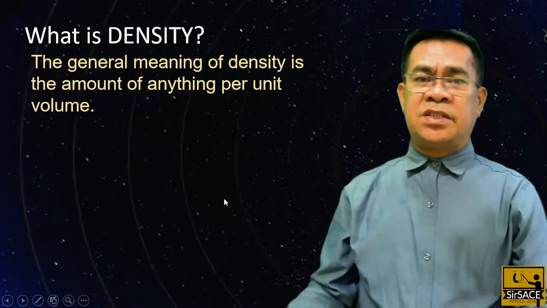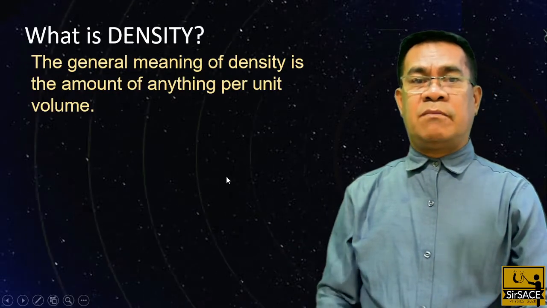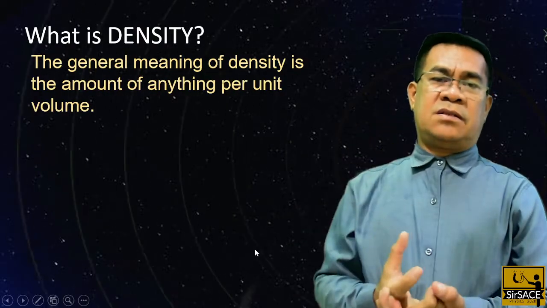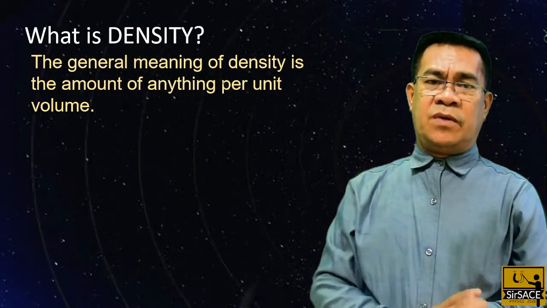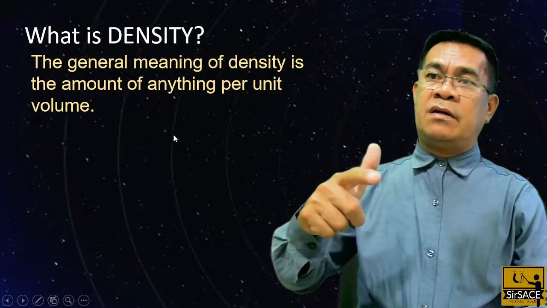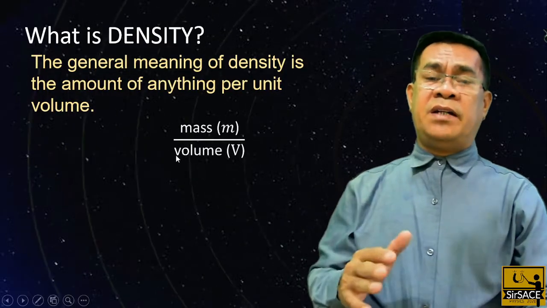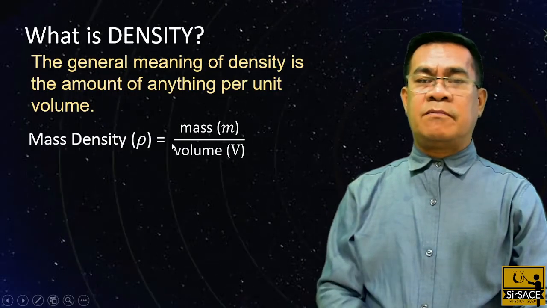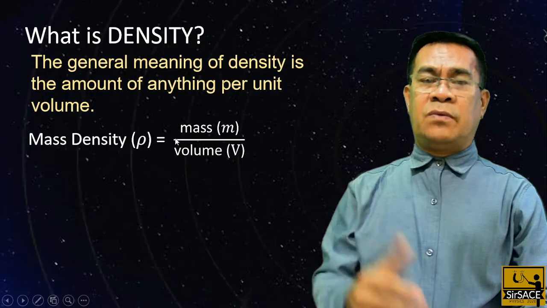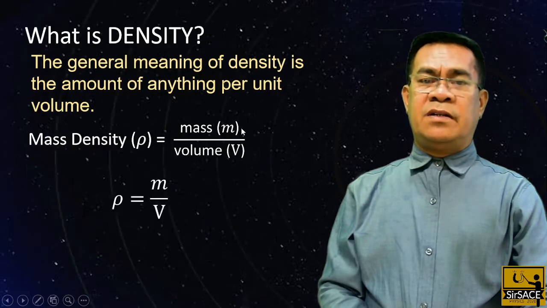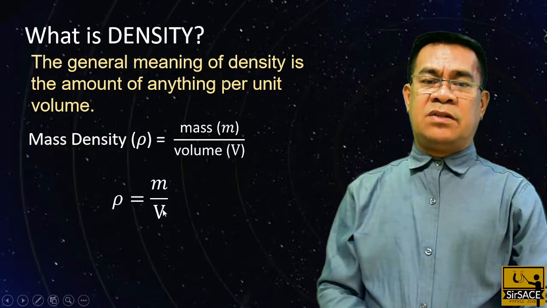Okay? So, what is density? By definition, in general meaning, density is the amount of anything per unit volume. So, if we have an object, and we divide it by its volume, we are actually measuring its density, the amount of that material per volume. If I divide the mass of the object by its volume, we call this the mass density. In symbol, we use the Greek letter rho for the mass density of a substance. Therefore, density is mass over volume.